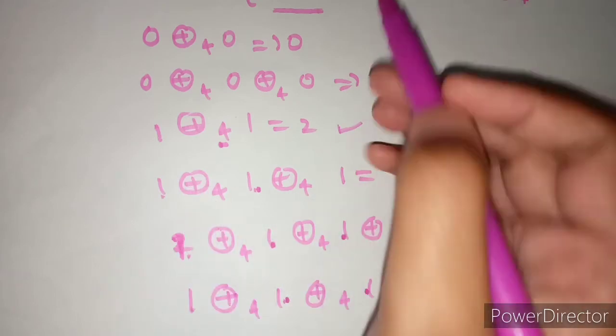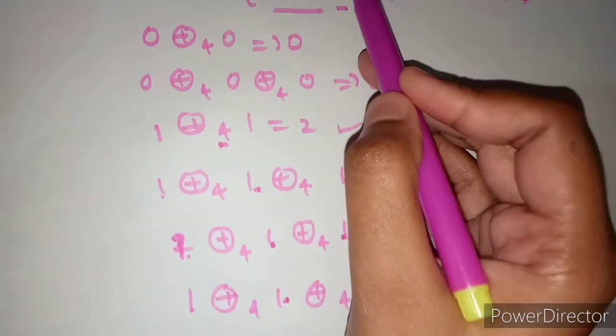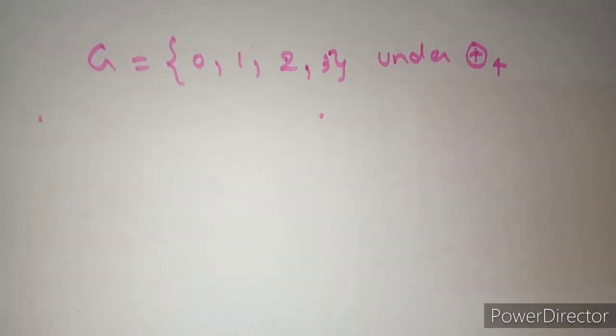Okay. Likewise, you can check for 2, you can check it for 3. Here 2 is not a generator, but 3 will be a generator. So this is the process of how to find generators of a given group. How can we find generators through this theorem? Let me explain to you. First, construct the composition table under addition modulo 4.